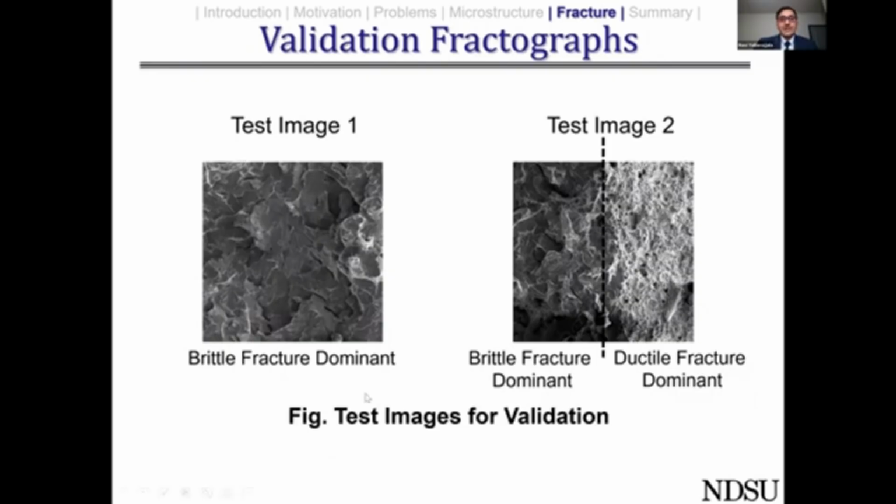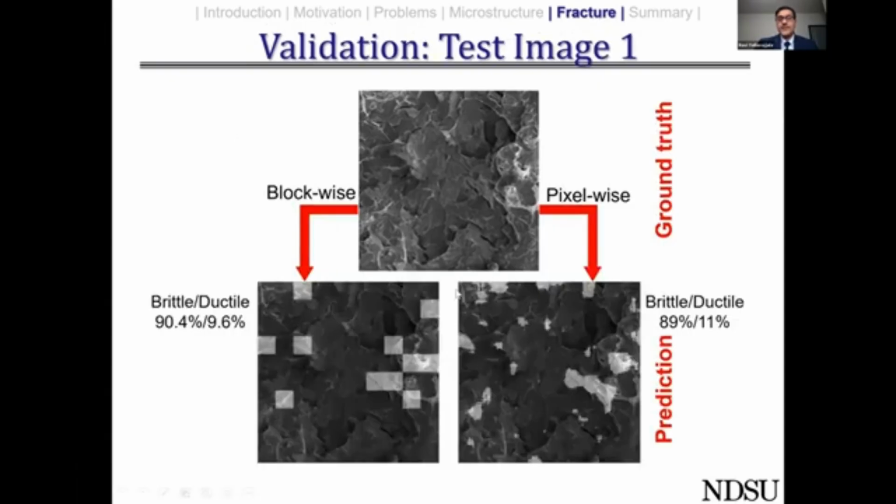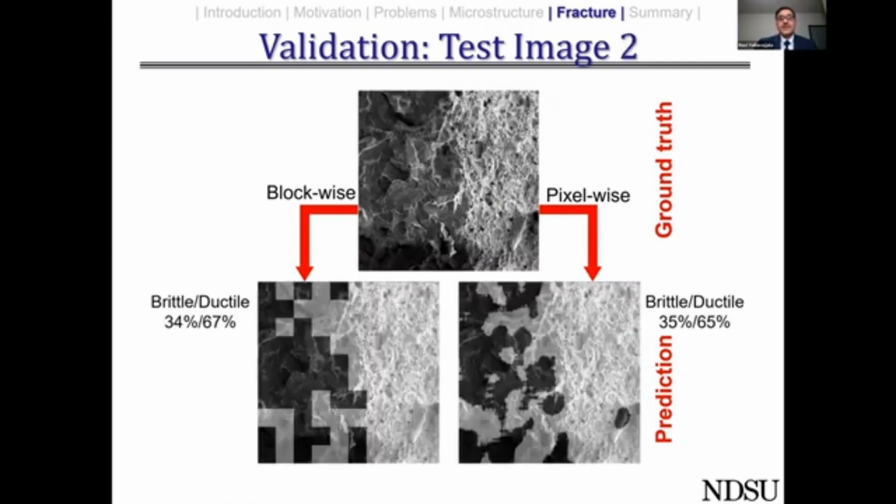So we had 2 test images. The first test image was a brittle fracture dominant kind of a fracture surface, and the second one, towards the left, we had brittle fracture dominance, and towards the right, we had ductile fracture dominance. We have used a couple of approaches. One is the window approach, and the other one is pixel approach. In the window approach, we chose a window size, and we classified it as either ductile or brittle. And in the second case, we went over every pixel, saw whether it is ductile or brittle, and we predicted the amount of brittle fracture surface and ductile fracture surface in both approaches. And in both approaches, the answers were pretty close to each other. So once again, this is one more test image that we previously discussed.